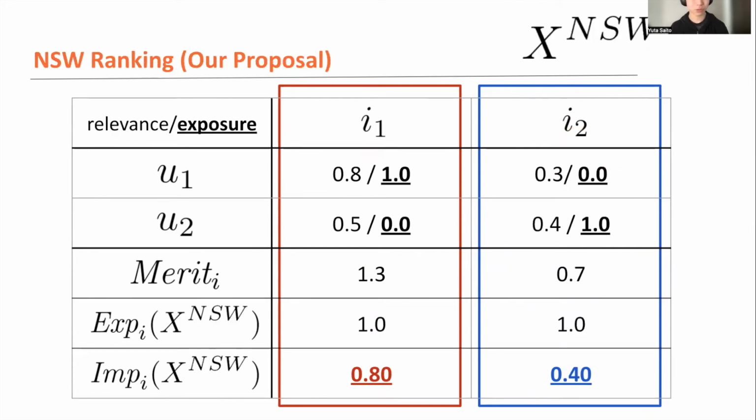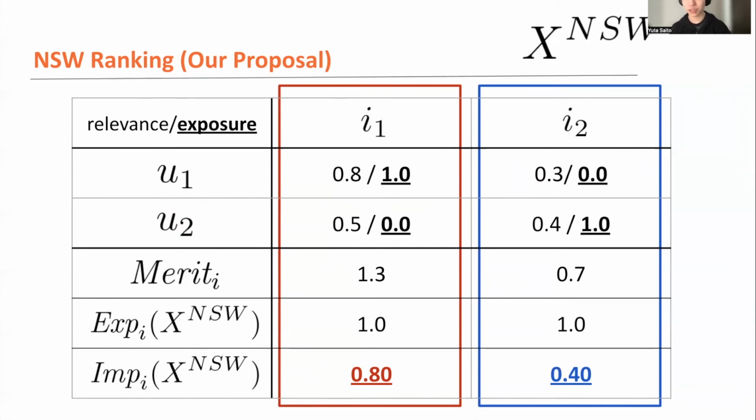But when we apply the Nash social welfare ranking, we get a very simple ranking, which suggests that we recommend the first item 100% at the top position in the ranking shown to the first user. But for the second user, we also do a deterministic ranking, and we recommend the second item deterministically this time. And because this is deterministic, we can very easily calculate the impact for each item by taking a weighted sum between relevance and exposure. So 0.8 for the first item and 0.4, which is the impact of the second item under the Nash social welfare ranking, right?